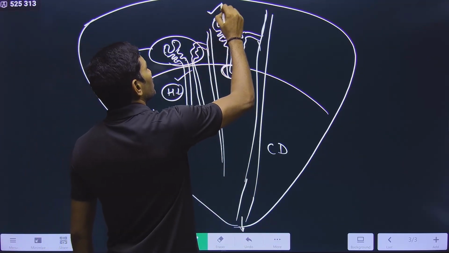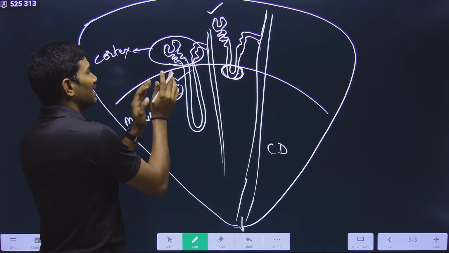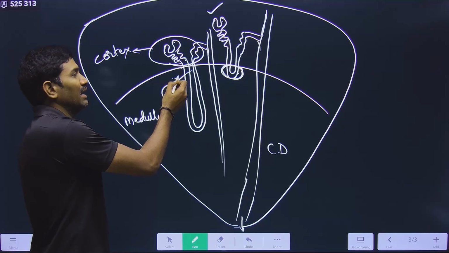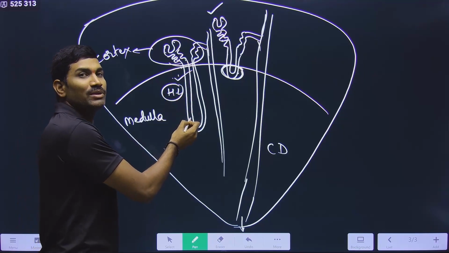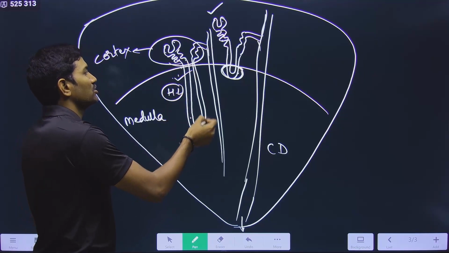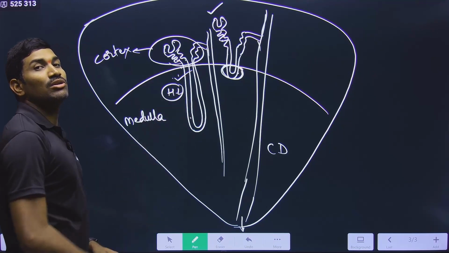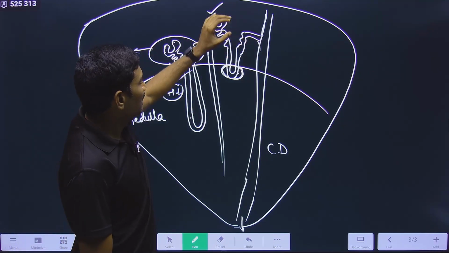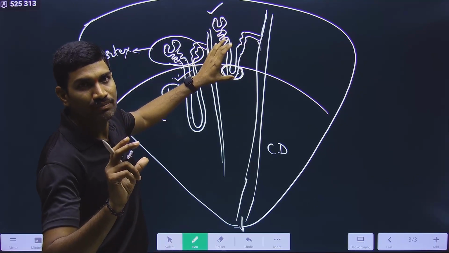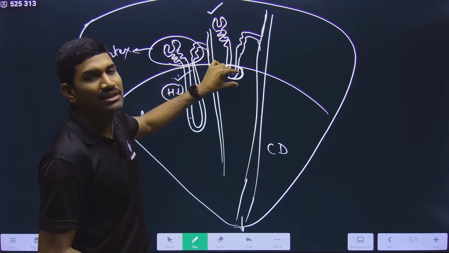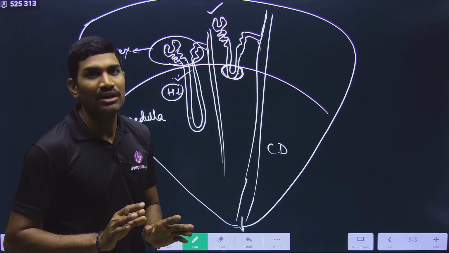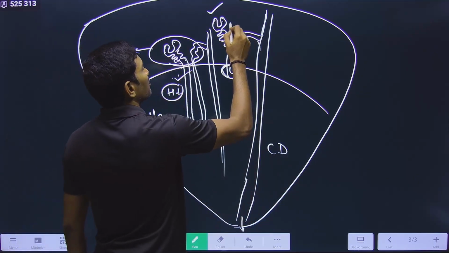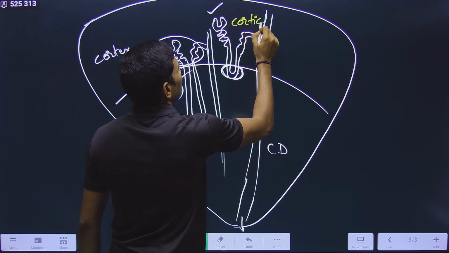Majority of these nephrons are present within the cortex region, and there are some nephrons that are present very close to the medullary portion. For these nephrons, Henle's loop is very, very long, and the majority of it is present within the medullary portion. Whereas those nephrons mainly present in the cortex have a very short Henle loop, and the portion of Henle loop present within the medulla is very, very less. In this way, there are two types of nephrons, and this type is called cortical nephrons.